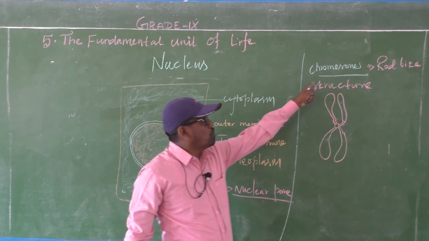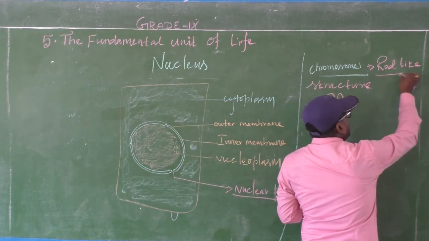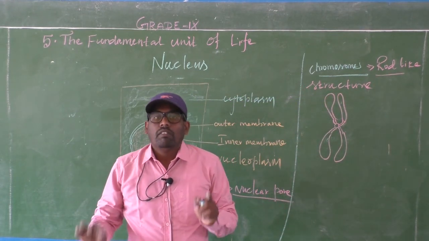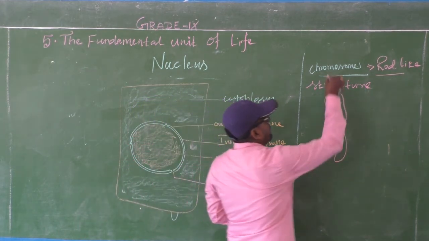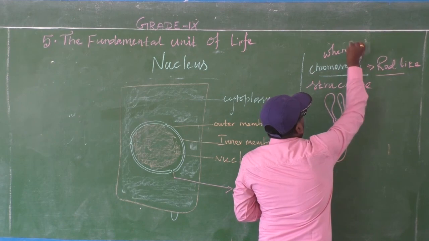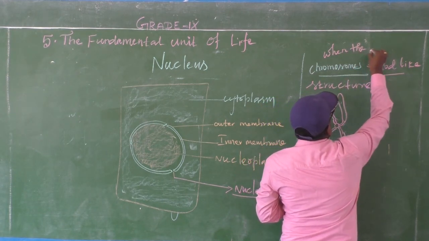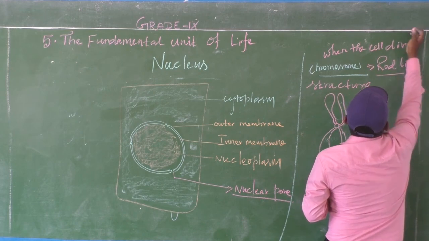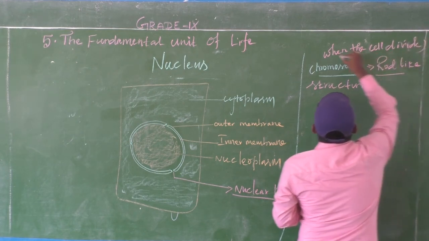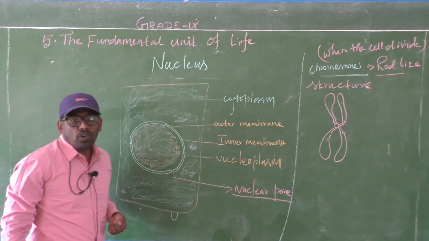When will the rod-like structure appear? When the cell divides, you can see this rod-like structure, the chromosome.